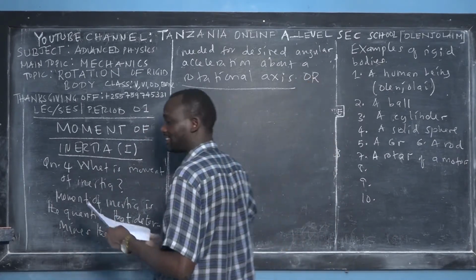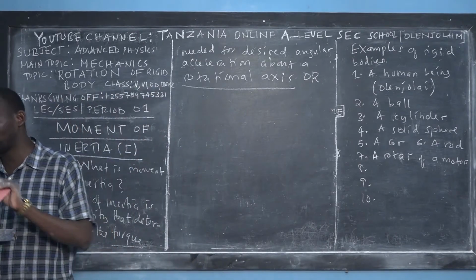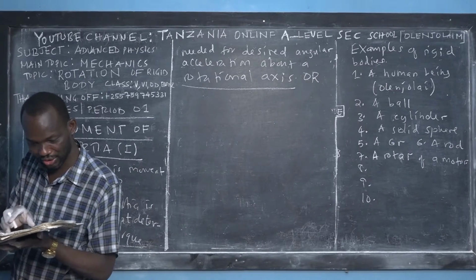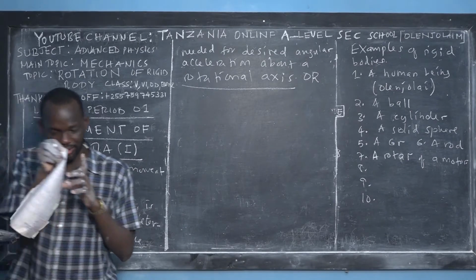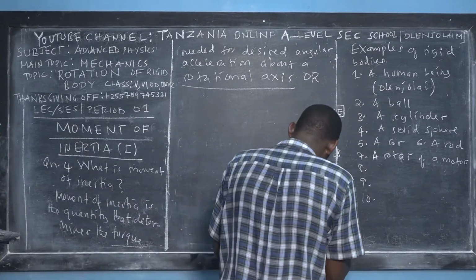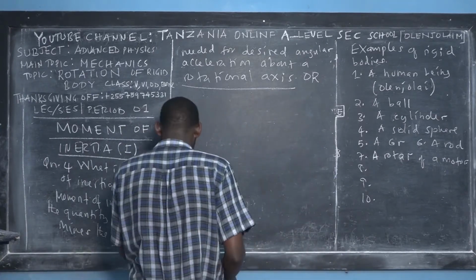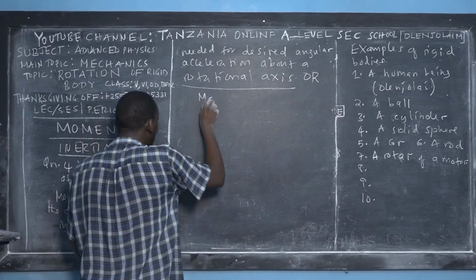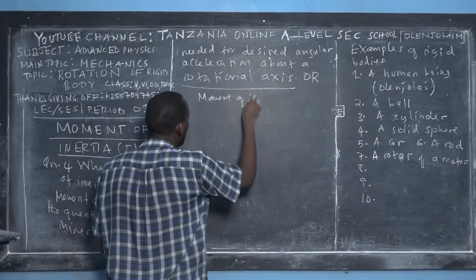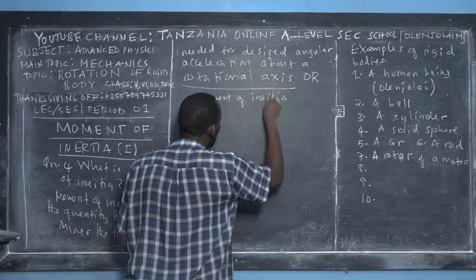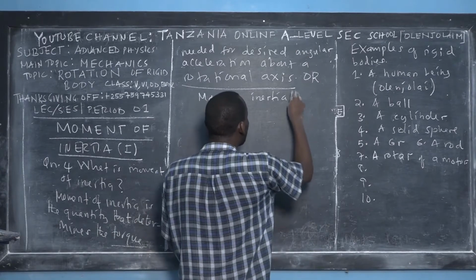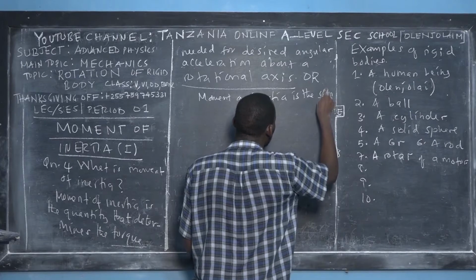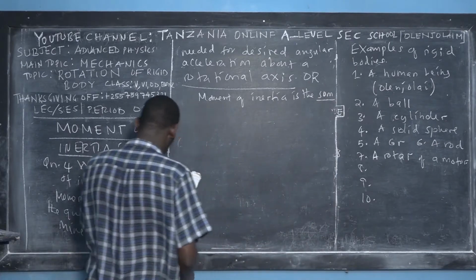Let me give you the second definition, and I will discuss both of them, and then we'll see the beauty of physics and how physics is sweet. I found three. I will give you all three. Some of the references say that moment of inertia is a sum. Sum of what?